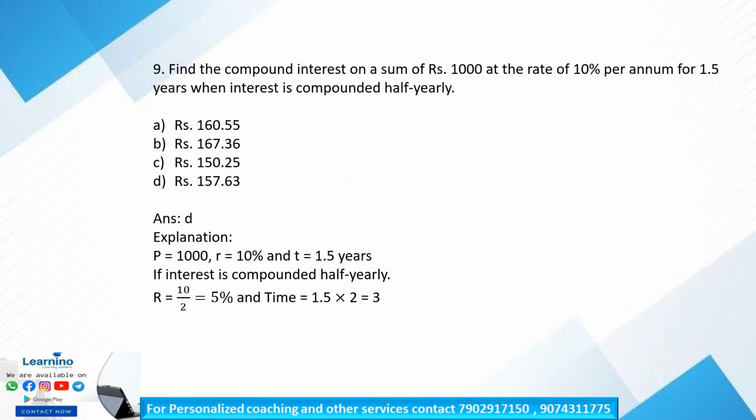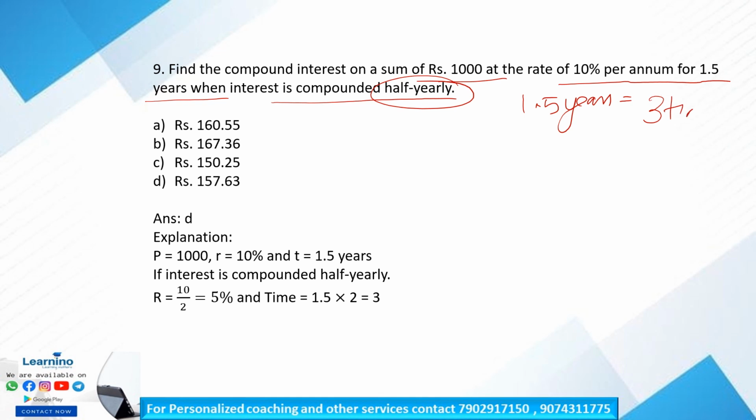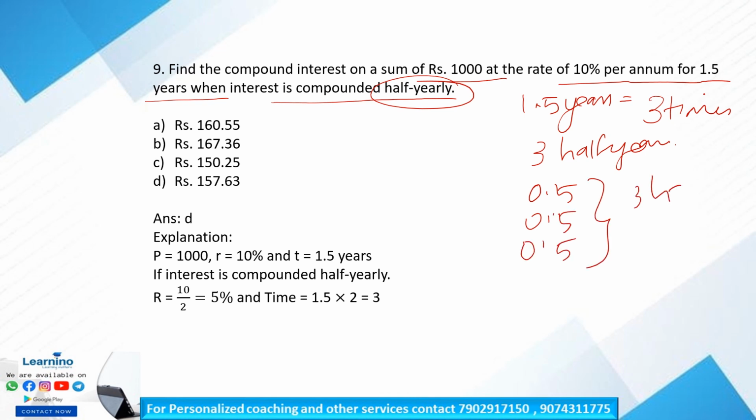Find the compound interest on a sum of rupees 1000 at the rate of 10% per annum for 1.5 years when the interest is compounded half yearly. Okay, so this is the important part. Here the interest is compounded half yearly. So 1.5 years means we have to do it 3 times. That is, half yearly means in 1.5 years there are 3 half years, right? 0 to 0.5, 0.5 and 0.5. 3 half years are there in 1.5 years.